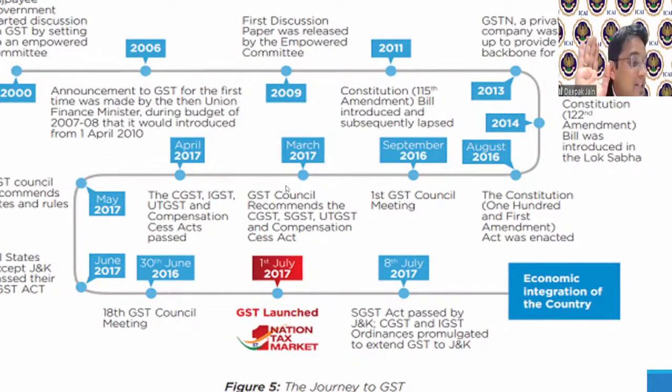Your second question, import from Gujarat to Assam: there is nothing called import from Gujarat to Assam. Import means importing from a foreign country. Movement of goods from one state to another state is not an import, it is the movement. So when you import from a foreign country, you pay customs and IGST. Simple thing.